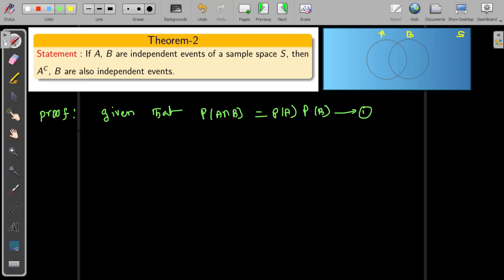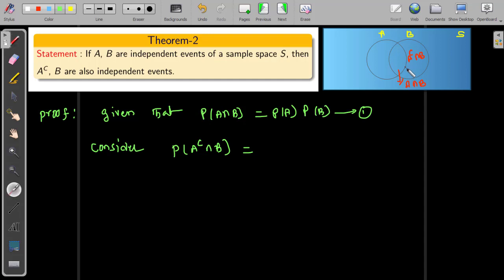This is the given data. Now from the Venn diagram, this area is called A intersection B complement area, a common region. This portion is called A complement intersection B area. This total area is called A complement intersection B. Now we want to prove P of A complement intersection B. Let us start with the LHS. Consider the probability of A complement intersection B, which is equal to how much?